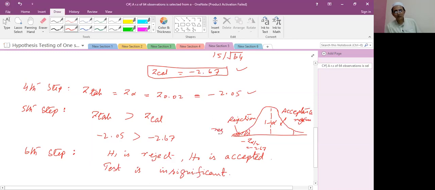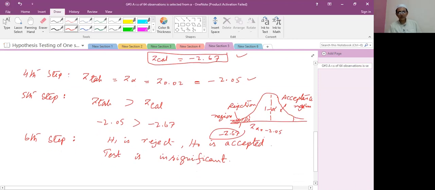And the rejection region. So it means minus 2.05 and minus 2.67 lie in this region. That's why, Z alpha is minus 2.05, but the calculated value is minus 2.67. So this value lies in the rejection region. That's why we say H1 is rejected, H0 is accepted.